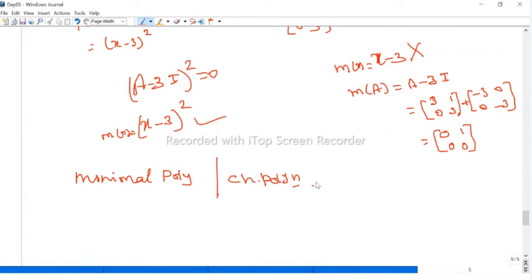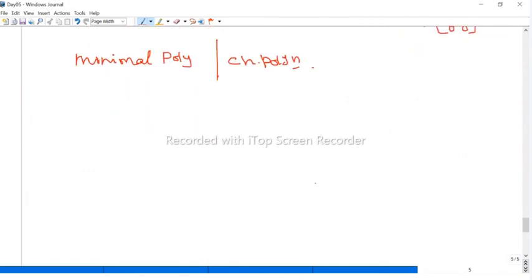Now I'm asking the reverse. Suppose I give an nth degree polynomial. Can you produce a matrix whose characteristic polynomial is the given polynomial? You understand my question? Suppose A is an n by n matrix. It is given.